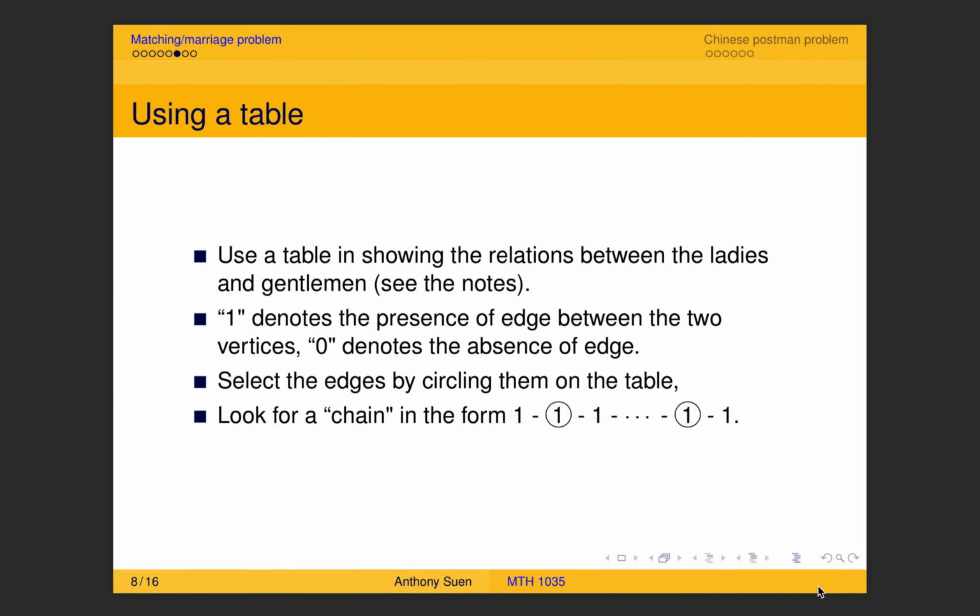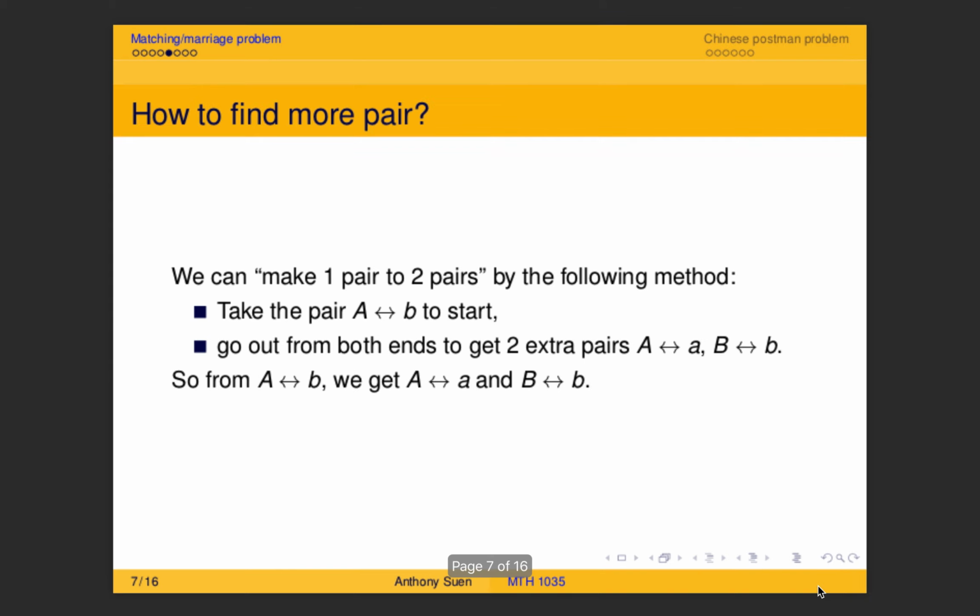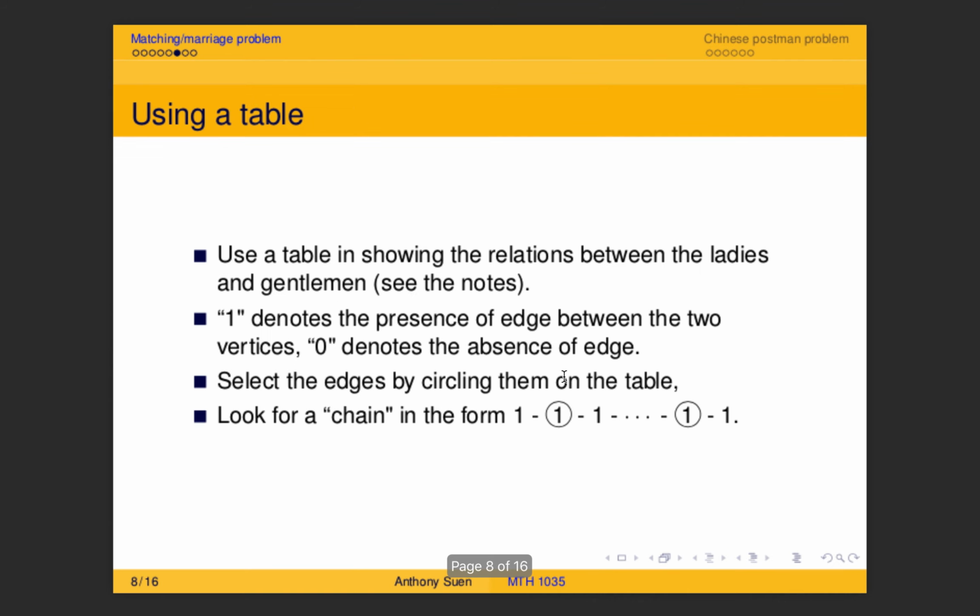Even though we all know how it works, one pair gives me two, still it's not that easy to write down all the pairs or make a good record of what you're picking. So that's why we try to use numbers.